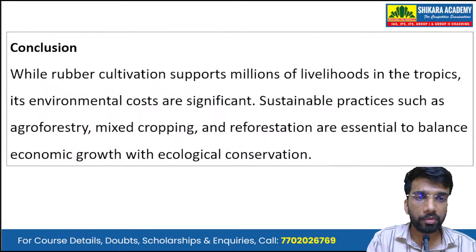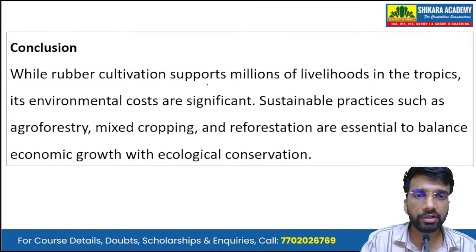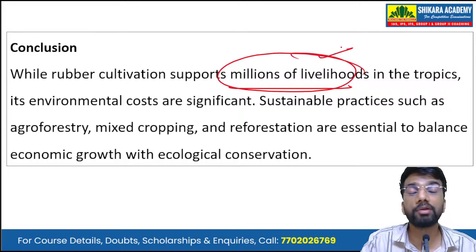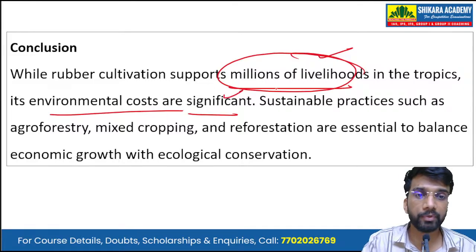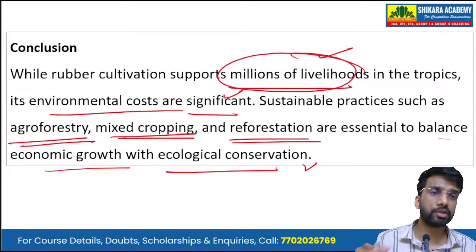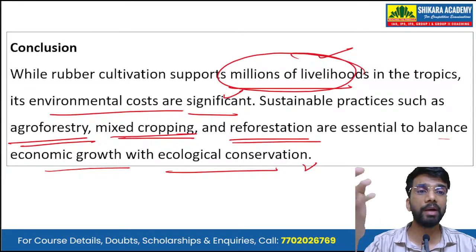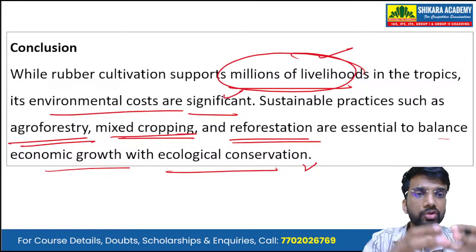So as we have highlighted all the problems associated with the plantations of rubber plants, now in conclusion, we have to give a forward-looking conclusion. We have to give an optimistic or solution-oriented conclusion. While rubber cultivation supports millions of livelihoods in the tropics, its environmental costs are significant. Practices such as agroforestry, mixed cropping, and reforestation are essential to balance economic growth with ecological conservation. We have to highlight this point, that we need to balance the economic output of rubber along with ecological conservation.